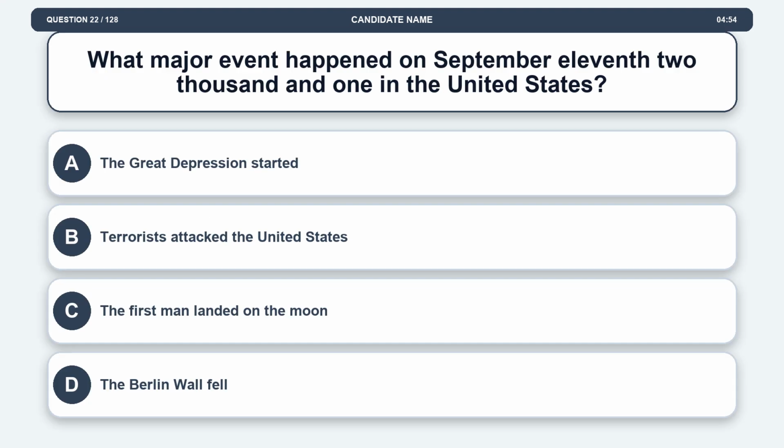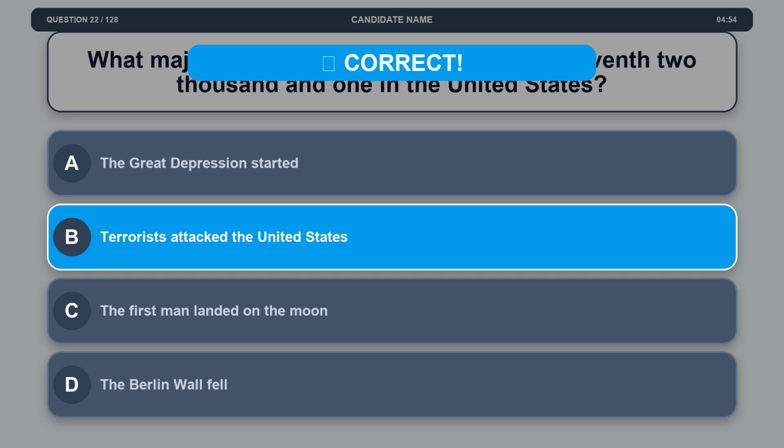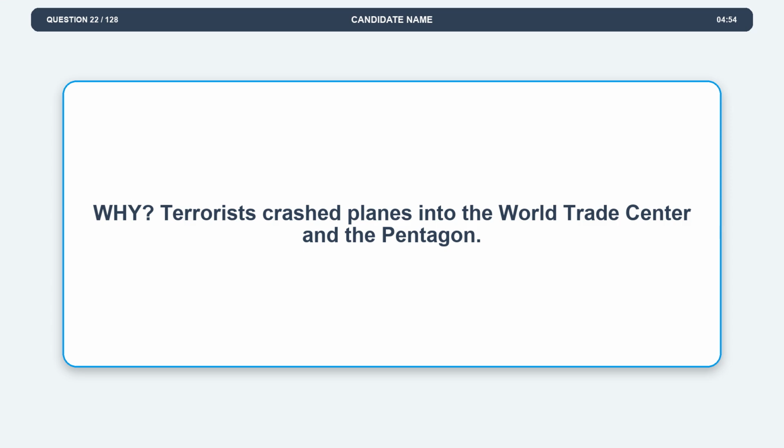Question 22. What major event happened on September 11, 2001 in the United States? Option A. The Great Depression started. Option B. Terrorists attacked the United States. Option C. The first man landed on the moon. Option D. The Berlin Wall fell. The correct answer is option B. Terrorists attacked the United States. Explanation. Terrorists crashed planes into the World Trade Center and the Pentagon.